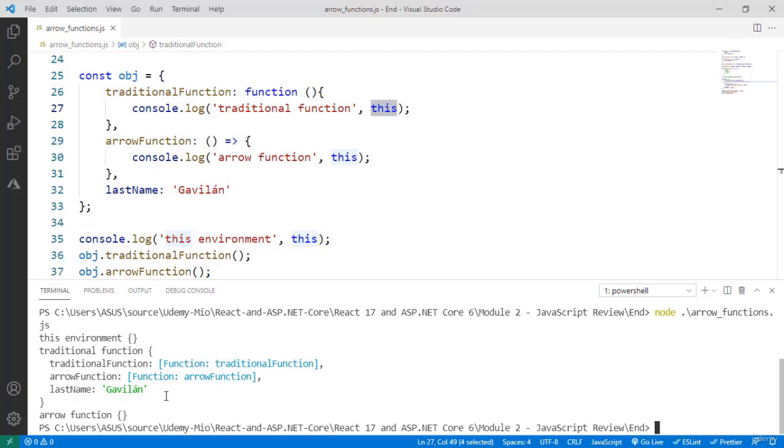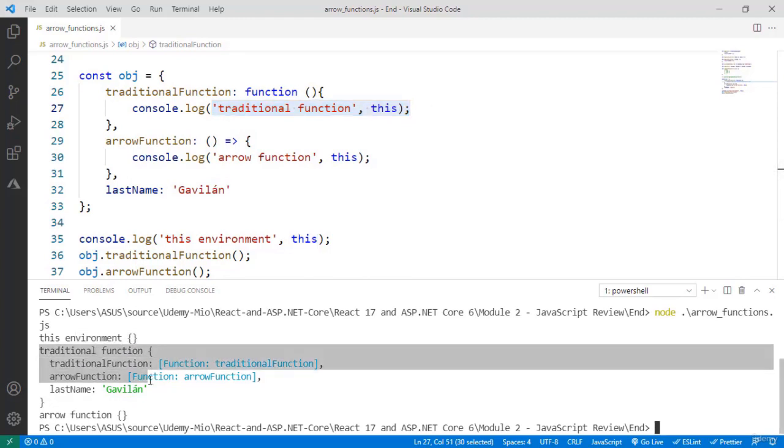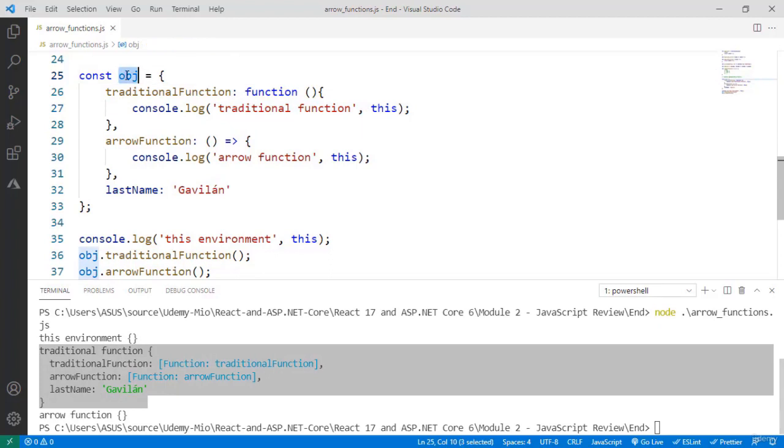But in spite of that, we can see that here we have traditional function, which corresponds to this line of code. Here we have traditional function and then the same object that we defined here. Why is that? Because as I told you before, the this keyword in a traditional function depends on how the function was called. And how was this traditional function called?